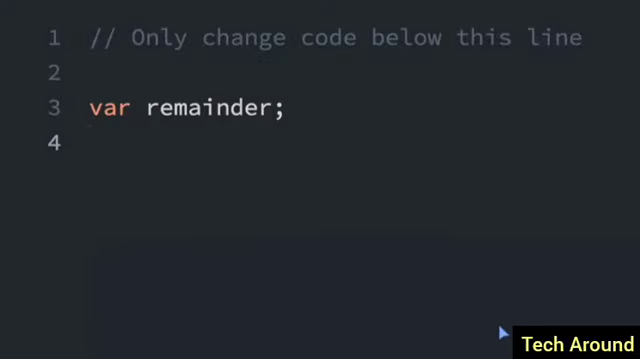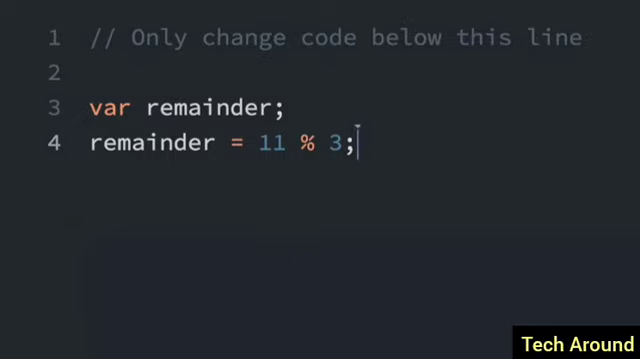The remainder operator looks like a percent sign, and it gives the remainder of the division of two numbers. So for instance, if I want to find out the remainder of 11 divided by 3, I can do remainder equals 11, and then I'm going to put the percent sign, which is the remainder operator, 3. And 3 goes into 11 up to 9. 11 minus 9 is 2. So the remainder is going to be 2. 11 remainder 3 is 2.